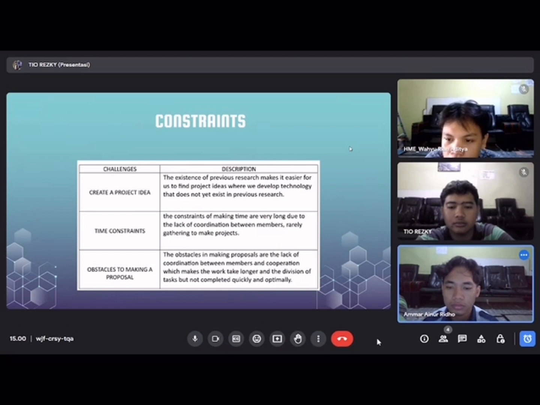Obstacles to making a proposal: the obstacles in making the proposal are the lack of coordination and cooperation between members. It makes the work take longer, and the division of tasks did not lead to quick and optimal completion.